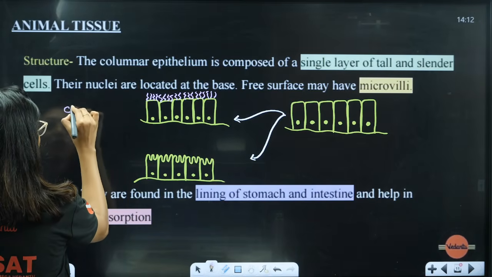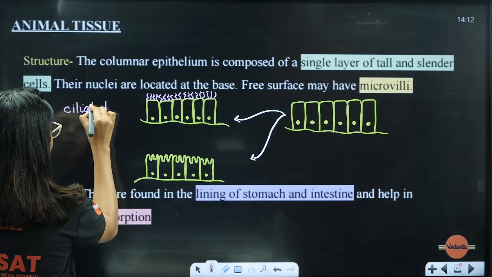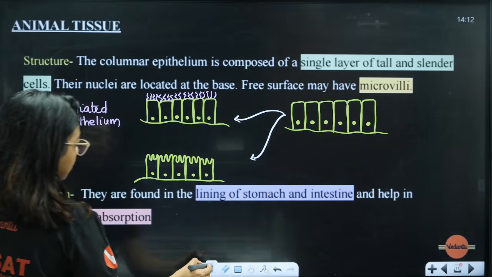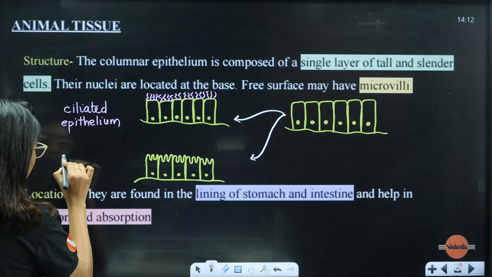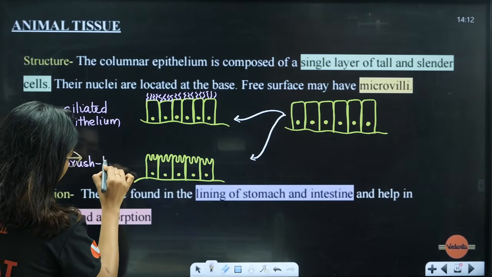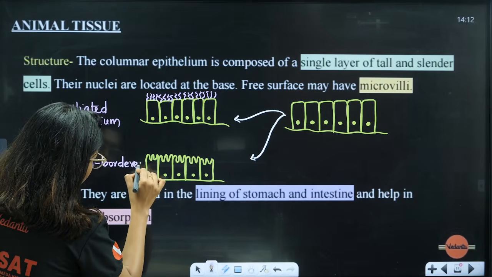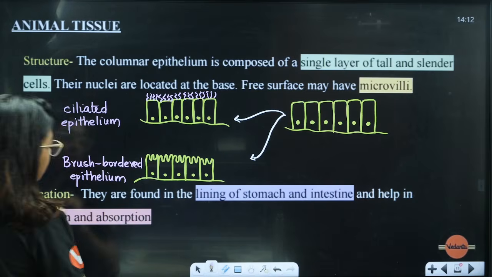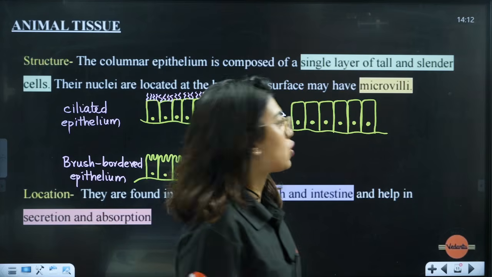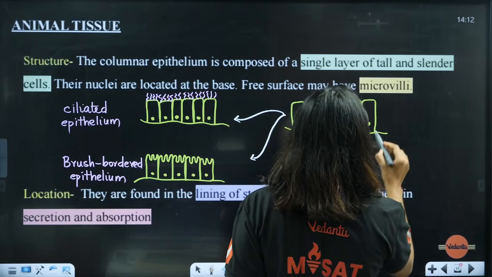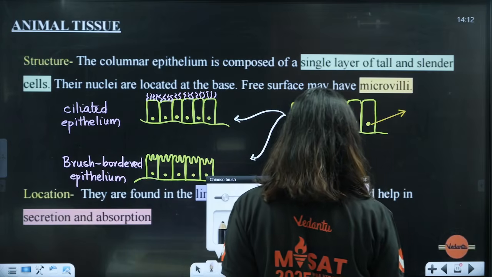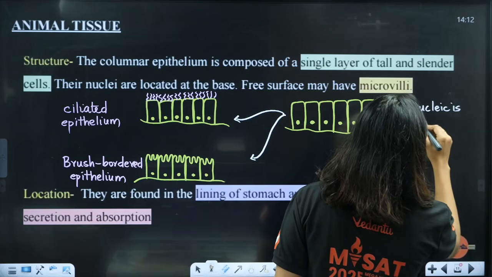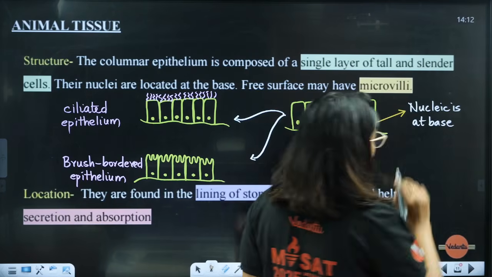So, if they have this, we call it ciliated epithelium. What do you call it? Ciliated. These are lines of NCERT only. Ciliated epithelium. And if they have microvilli like this, we call it brush bordered epithelium. Understood? So here, one important thing: nuclei is at base.